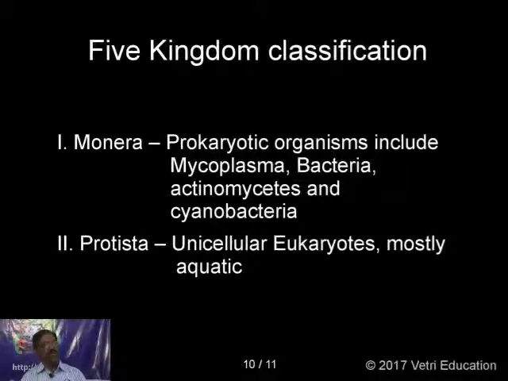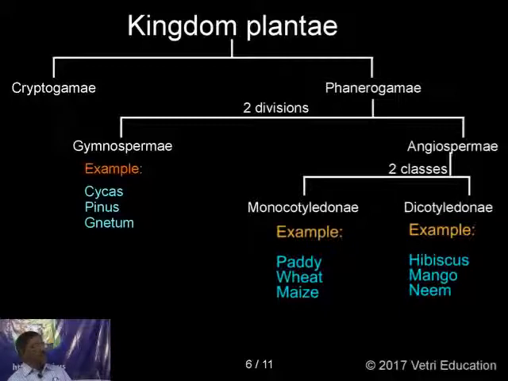Maximum taproot system you can find, and then monocots have fibrous root system. Depending upon the cotyledons, they are classified into two groups: monocotyledons and dicotyledons.